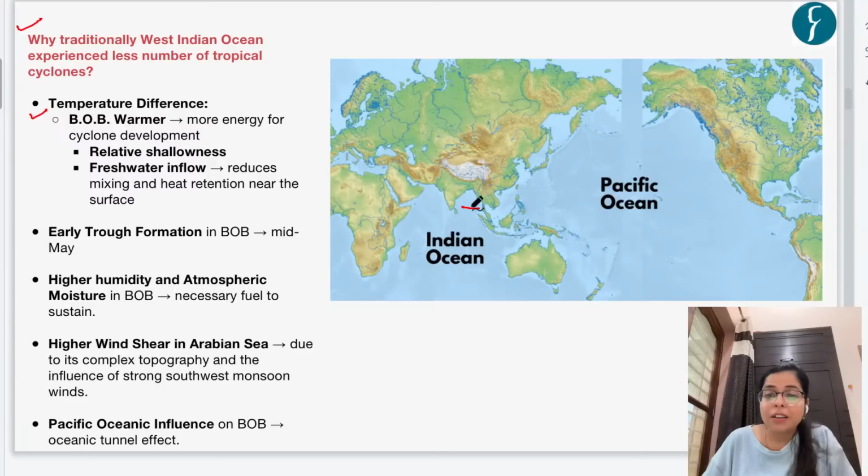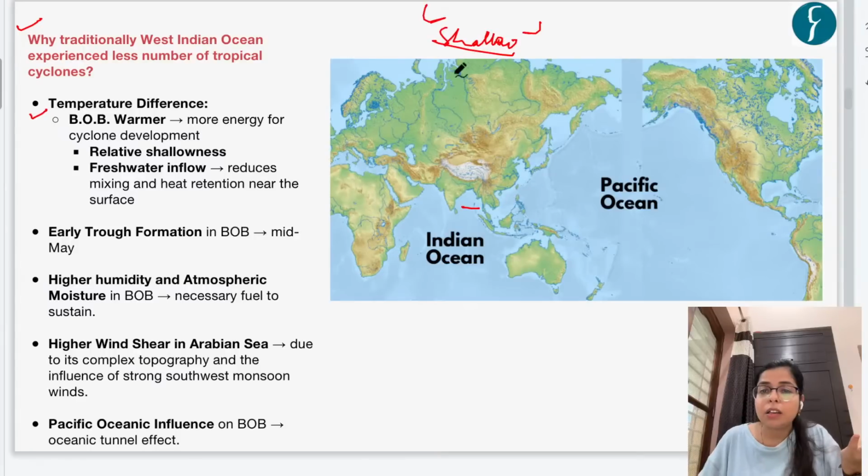Now, what are the reasons for it? Why is the Bay of Bengal warmer? The first reason is that the Bay of Bengal is relatively shallow as compared to the Arabian Sea. The depth of the Bay of Bengal is less, and we all know that if the sea is shallow, then it will be heated up quickly, right? So comparatively, the Bay of Bengal is shallower and hence warmer as compared to the Arabian Sea.